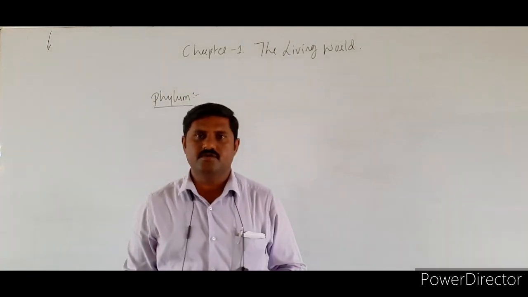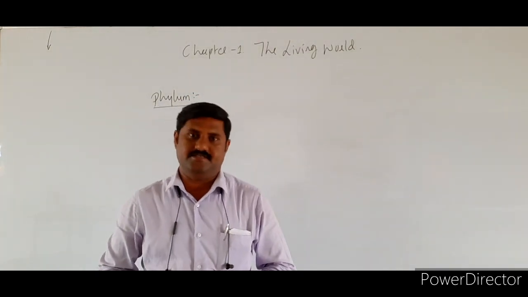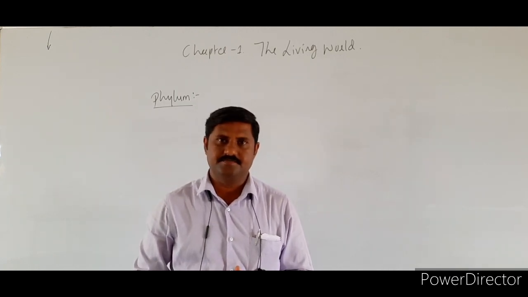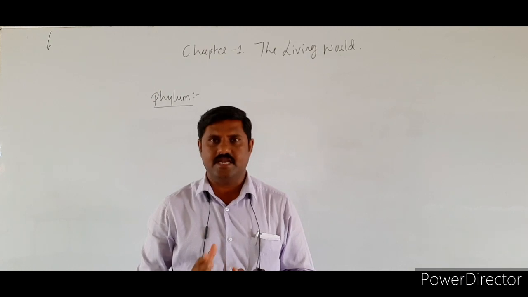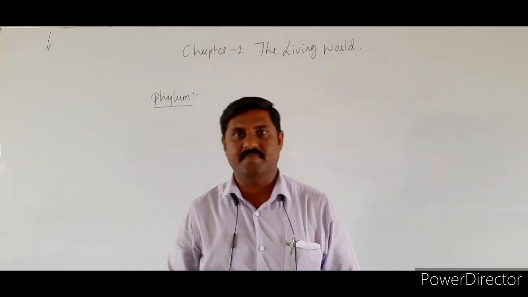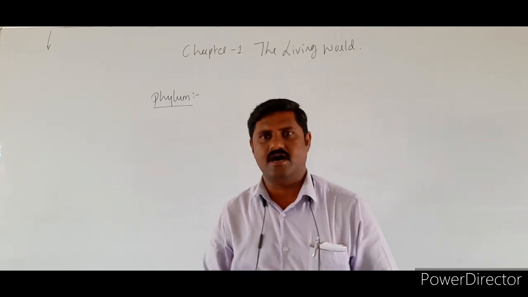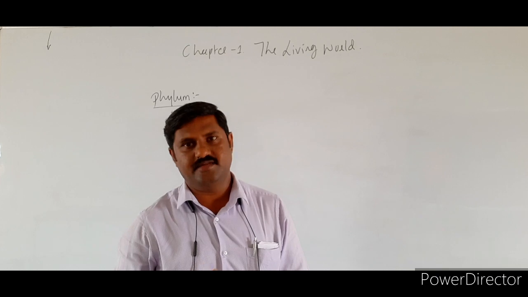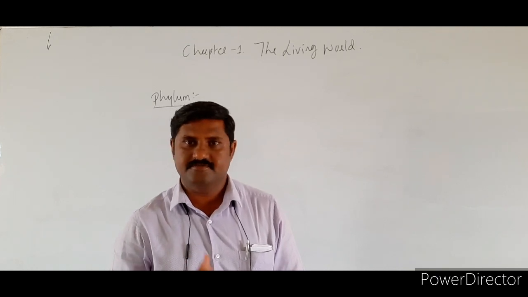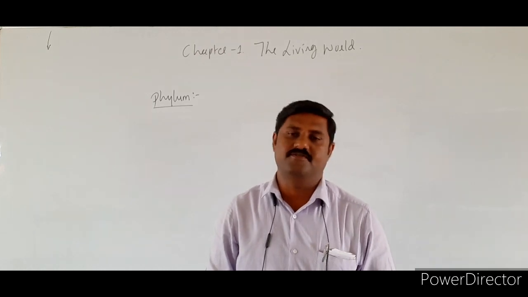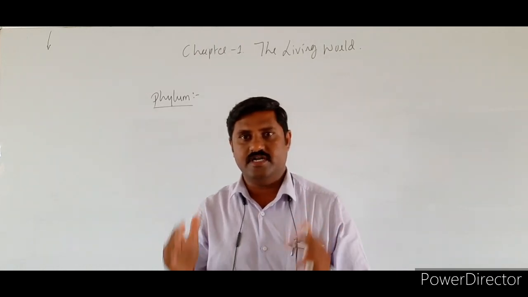Phylum includes several related classes. Say for example, in case of animals, class Pisces, class Amphibia, class Reptilia, class Mammals, Aves, all these are included in one phylum, that is phylum Chordata, right? Phylum Vertebrata. As you know, the classification of the vertebrates.